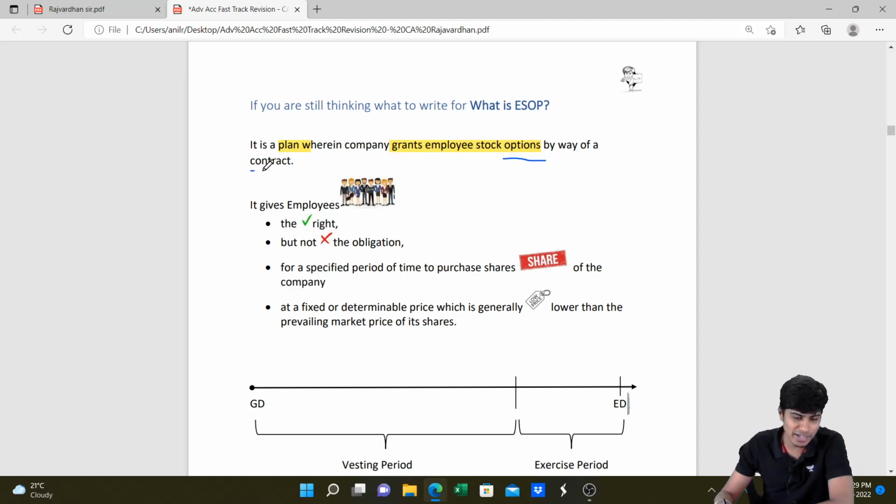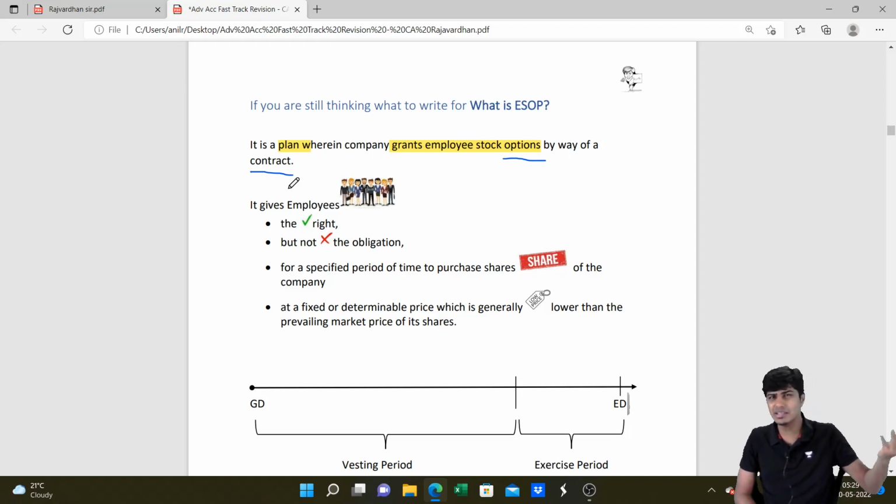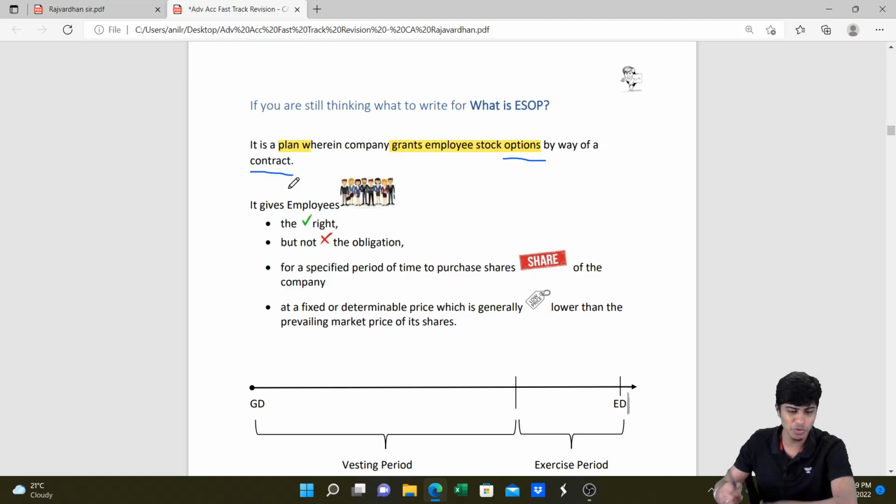Yeah. By way of a contract. What is a contract? In this contract, the company will tell or request the employee to stay in the company for 3 years. They'll tell, if you stay in the company for 3 years, you will be eligible for these many options which you can buy, and once you buy, you can sell in the market and then make money. Get that? So it is based on the period of employment. If the employee fails to stay with the company for that period that is so agreed, employee will not be eligible to take up these options. I hope you got this point.